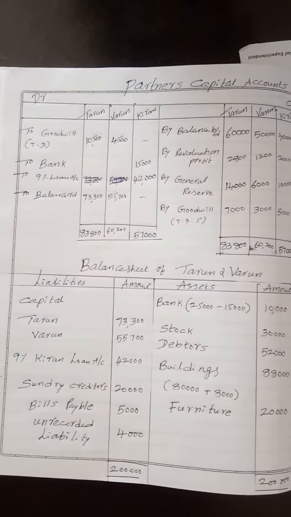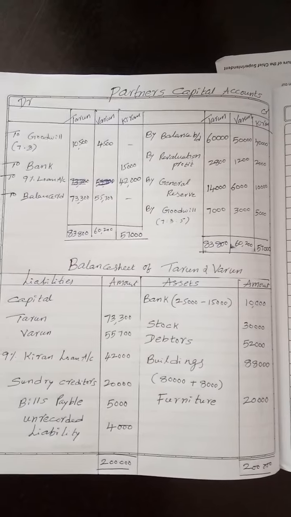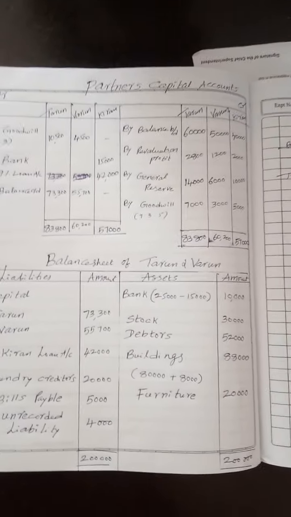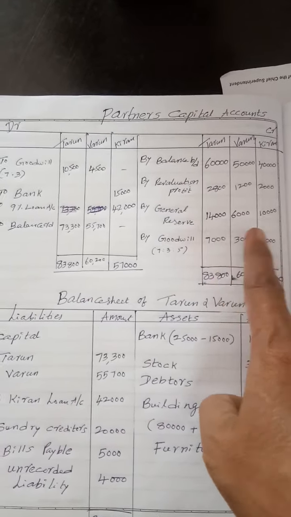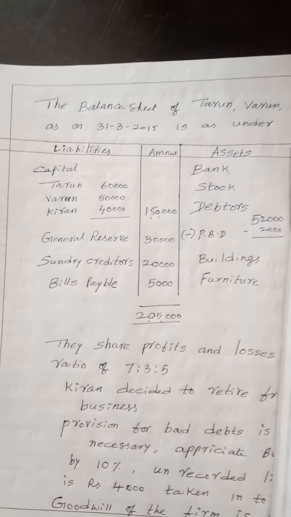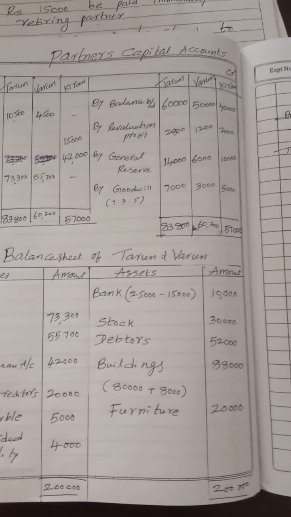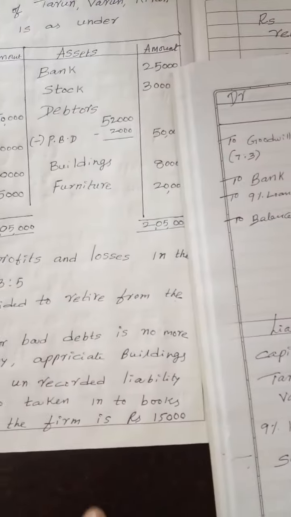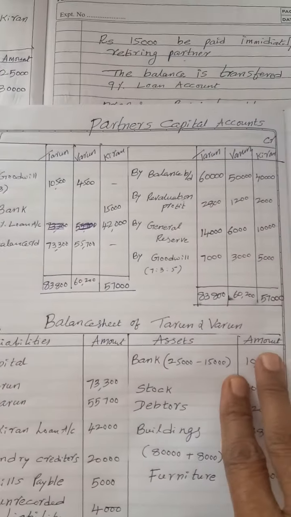After this, immediately I opened capital accounts of the partners. My dear students, repeatedly I will say, the capital accounts always show credit balance. This is the balance brought down, and then revaluation profit as we calculated, and general reserve. Here general reserve standing in the books is 30,000, that I distributed in the ratio of 7:3:5, where I am going to show you the working notes also. Then, my dear students, here goodwill is given as 15,000. The goodwill first we have to credit to the partners in the old profit sharing ratio.